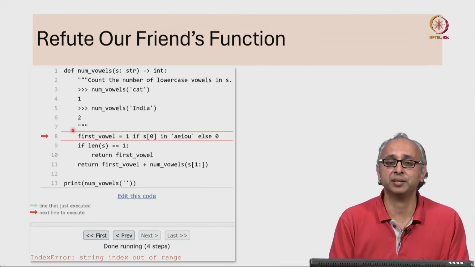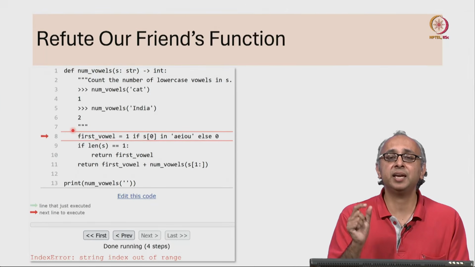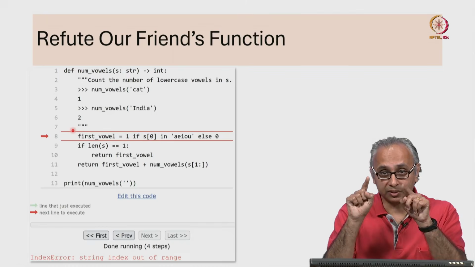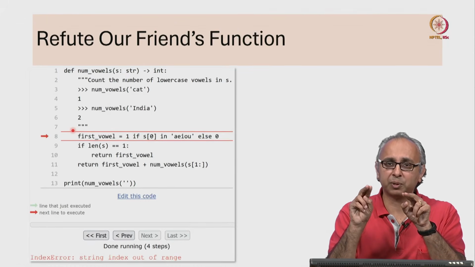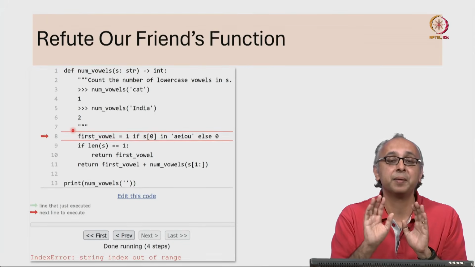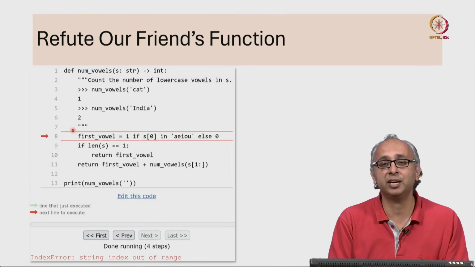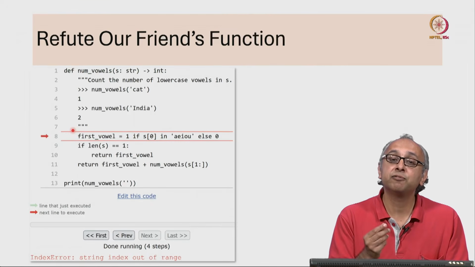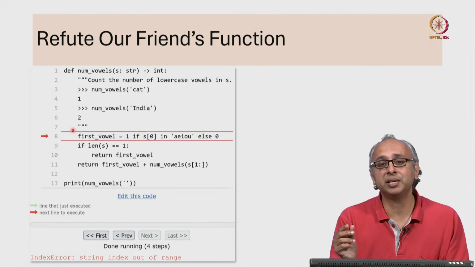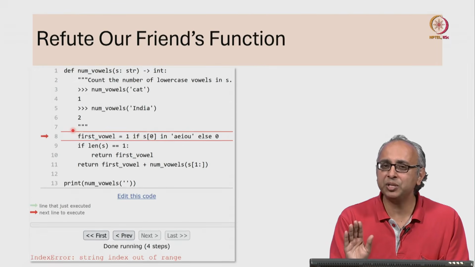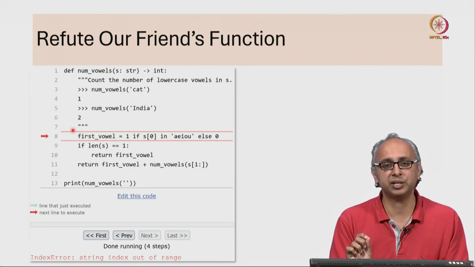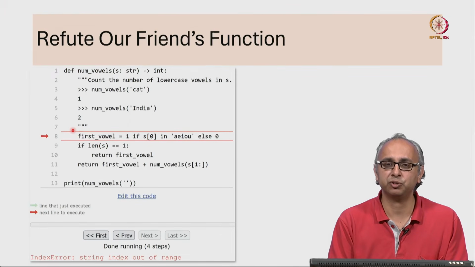Here are three ways. First, you could simply say if s double equals the empty string in single quotes, or you can use double quotes, but don't put anything inside that. That is one way of checking if s is the empty string. Another way is if len of s double equals 0. The empty string is the only string that has length 0. So that's another way you can check it.